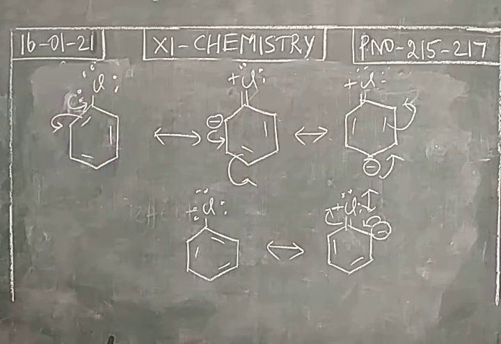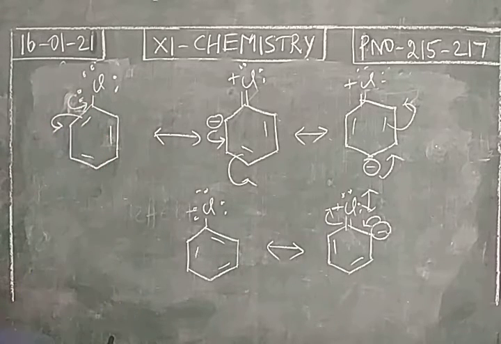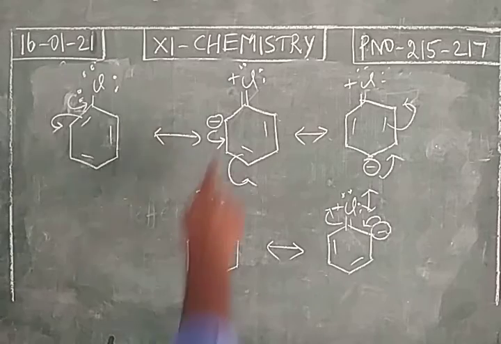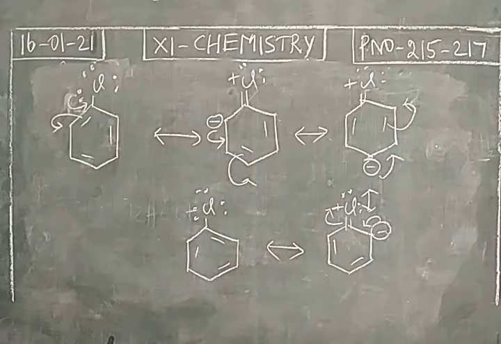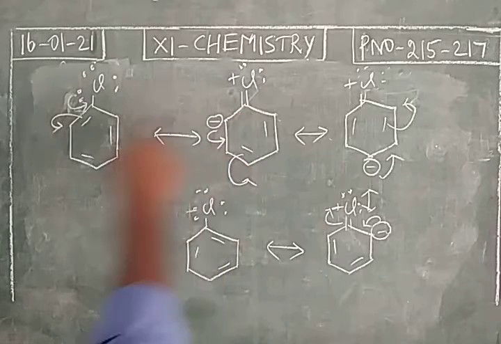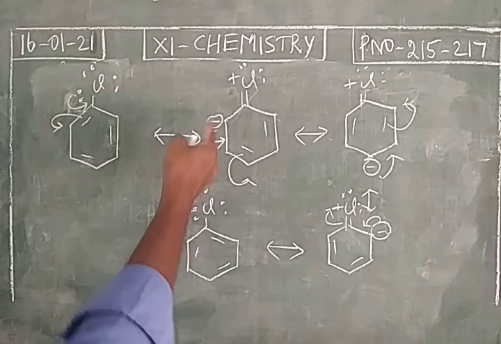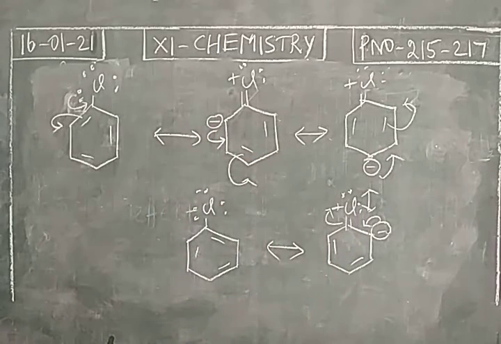Lone pair of electrons on chlorine is involved in delocalization. So one pair of electrons comes into the ring for delocalization. So we get a double bond. Around this carbon only 4 bonds should be there. So the pi electron is shifted over the 6th carbon, and the pi electrons are involved in delocalization.